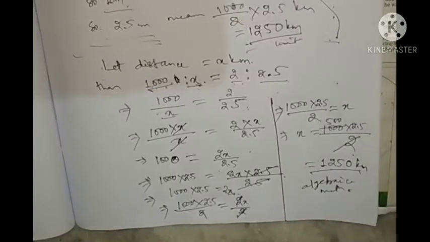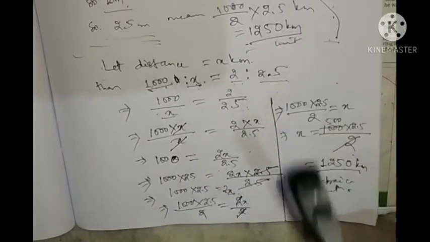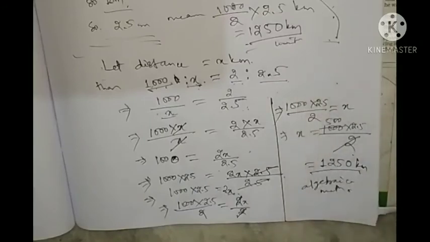So in whichever you are comfortable, you can do. If you are comfortable with the unitary method, you do it in the unitary method. If you are comfortable with the algebraic method, then you can do it in the algebraic method. Both are right.